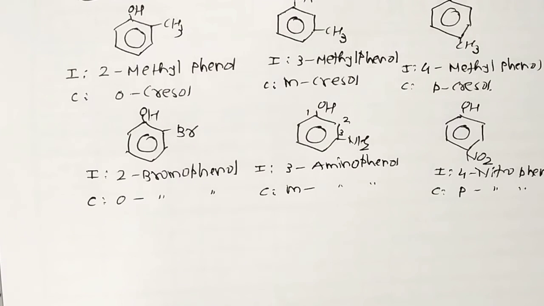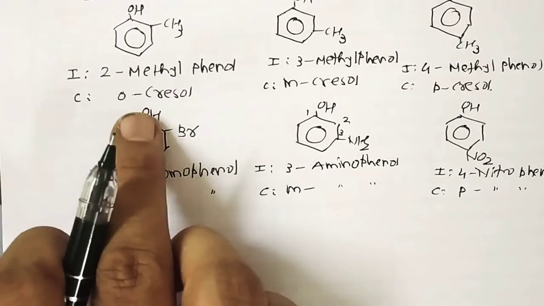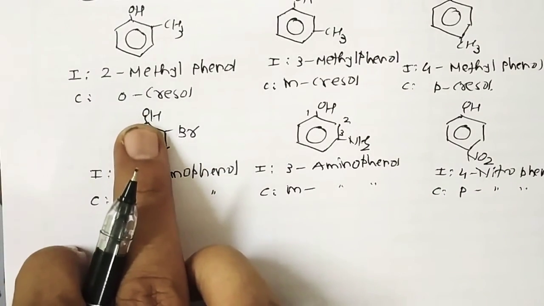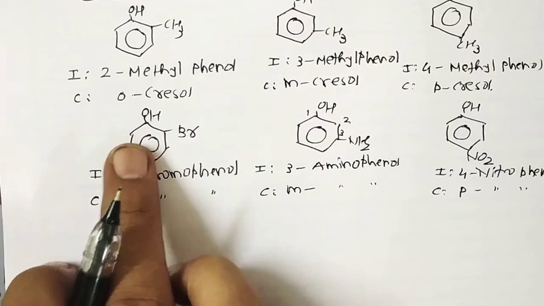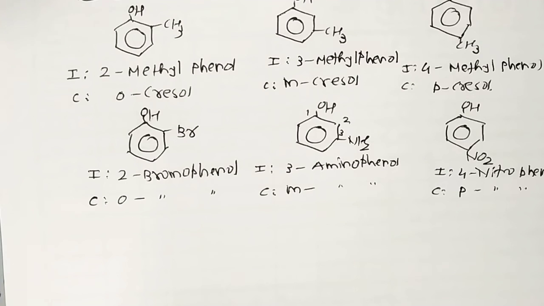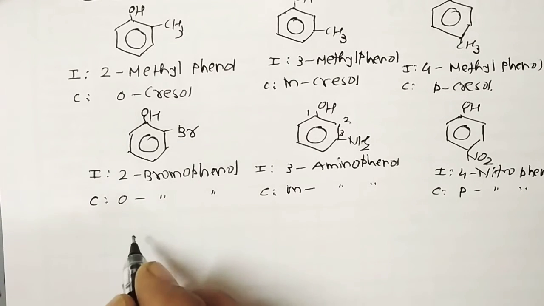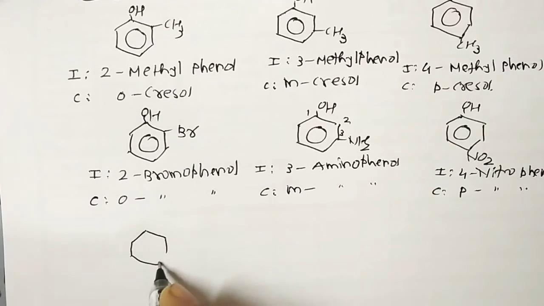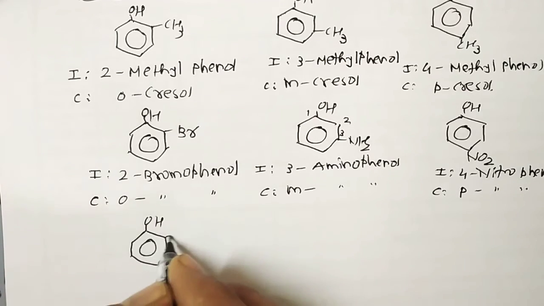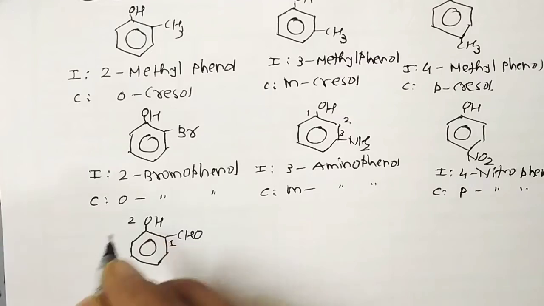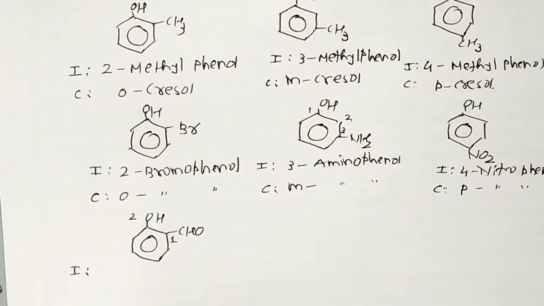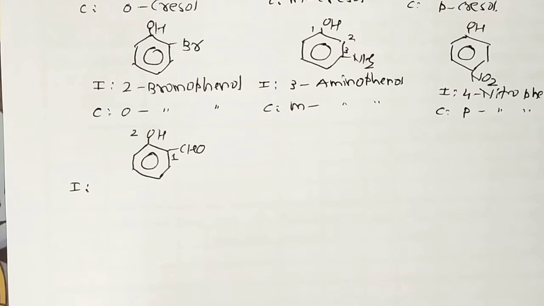Phenols containing a carbonyl group such as aldehyde, ketone, carboxyl or ester groups are named as hydroxy derivatives of the parent aromatic compound, because in this case the OH is not the principal group. If there are more active functional groups like aldehyde, ketone, carboxyl or ester, then they are the parent and the compounds are called hydroxy derivatives. For example, if we give the name of this compound, this is number 1 and number 2. So the IUPAC name of this compound is 2-hydroxybenzaldehyde.